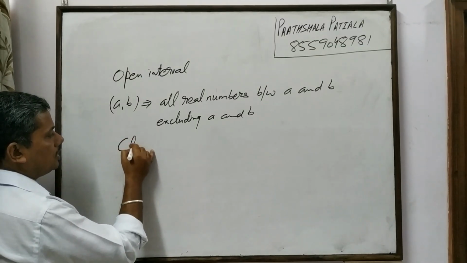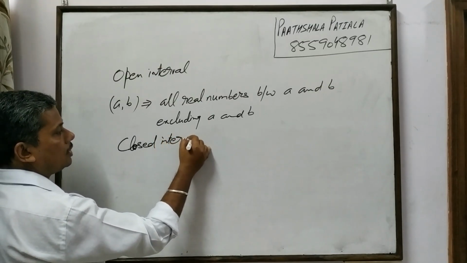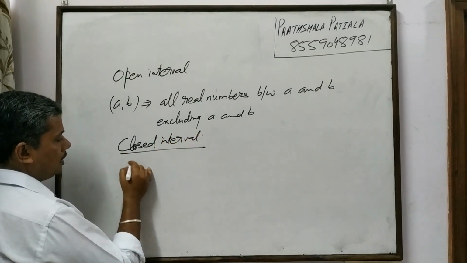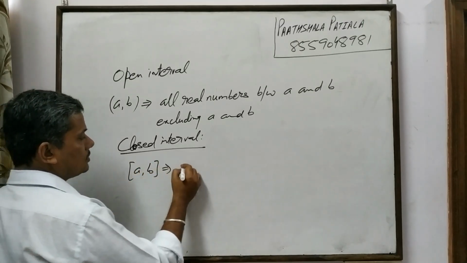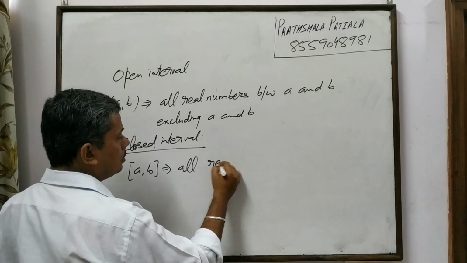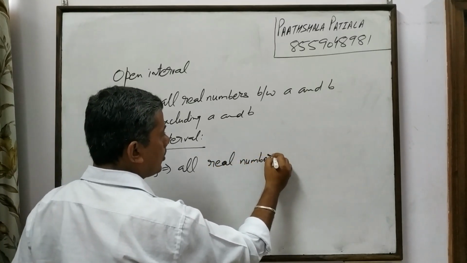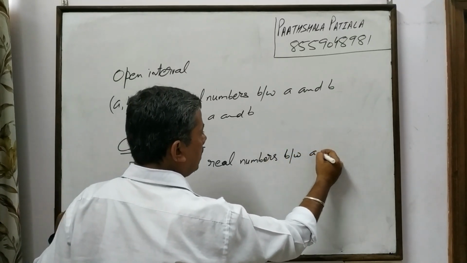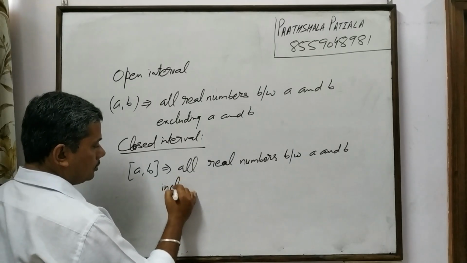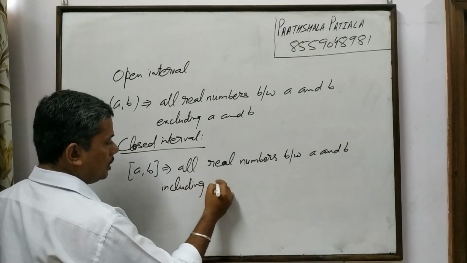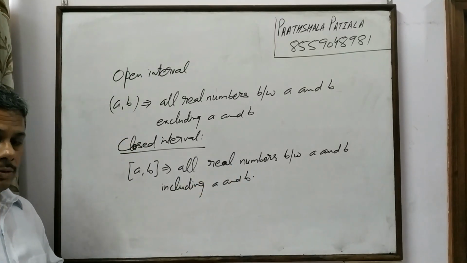Then we have a closed interval. What is this closed interval? This is represented as square bracket a comma b, and it implies all real numbers between a and b, including a and b.